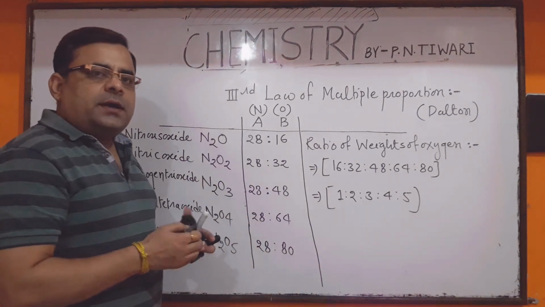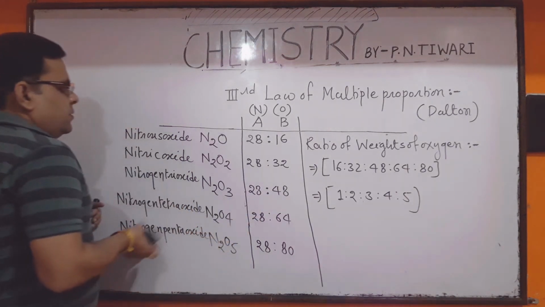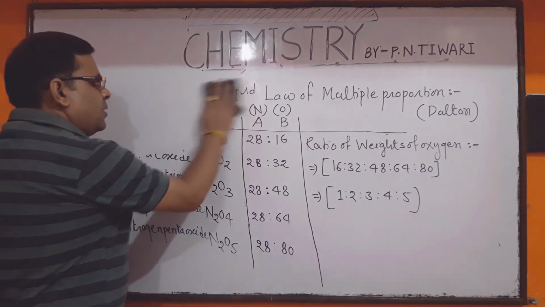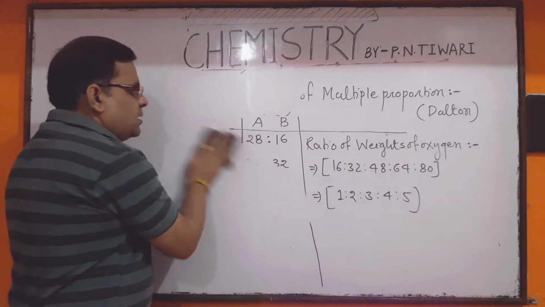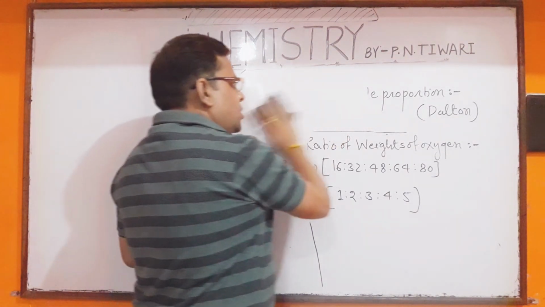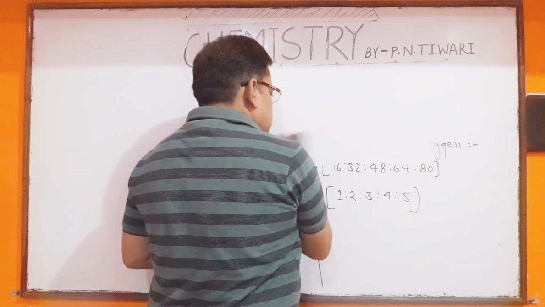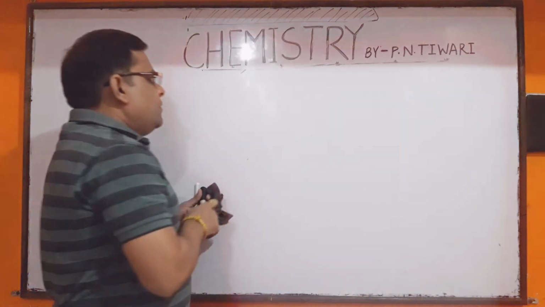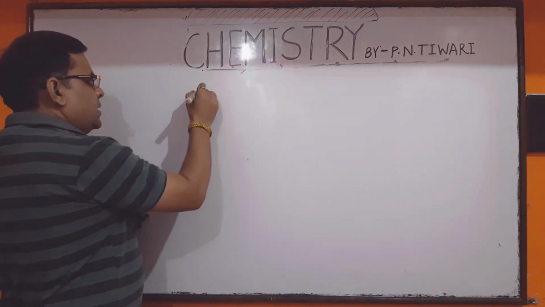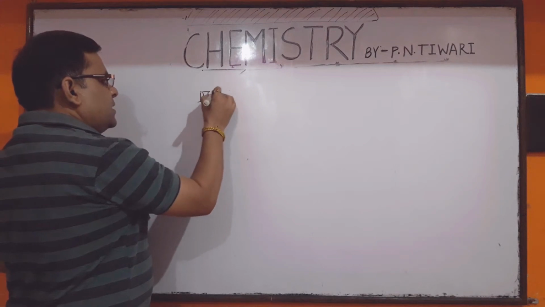Okay, done. Note कर लिया है. So now I want to explain you the fourth law of chemical combination, and this fourth law of chemical combination is also called Gay-Lussac's law of gas volume.